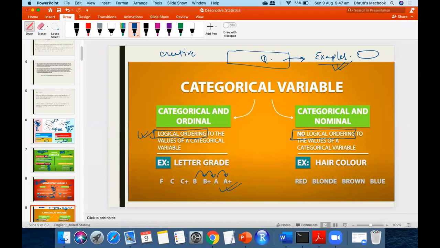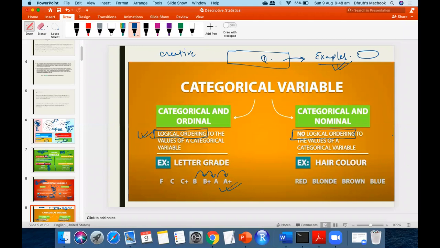Okay, now coming to nominal: no logical ordering, right? For example, color. We cannot say red is better than blonde, or blonde is better than brown, or anything of that sort. That would be bizarre to say. Yes or no? Just a hypothetical question: if we cannot say red is better than blonde and blonde is better than brown, how would you expect us to say B is better than A or A is better than A plus?